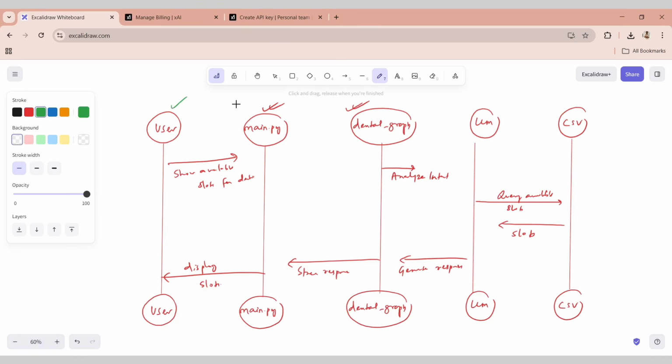From user, the question is being passed. Main.py is interpreting the question, and then it is redirecting it to the agent. Now this is your agent, this is your brain. This is your data layer. So your agent is analyzing the intent.